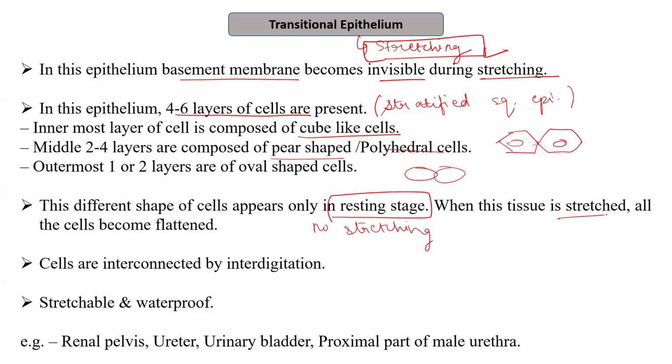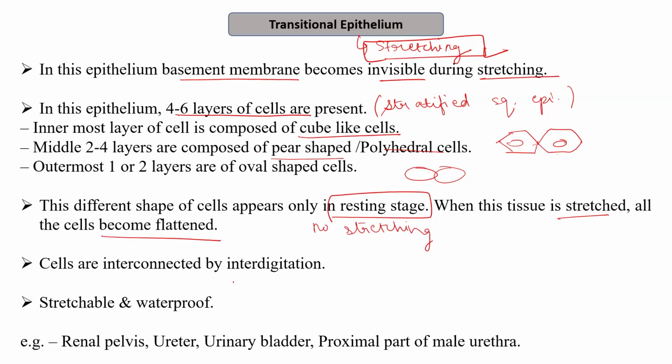When the tissue is stretched, all of them become flattened. So you cannot visualize different shapes of the cells when the tissue is in the stretched condition. While if it is in the resting stage, you can clearly see that it consists of many different types of cells that are cuboidal, polyhedral and oval in shape.